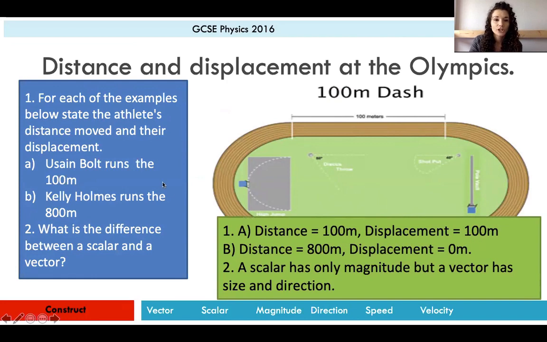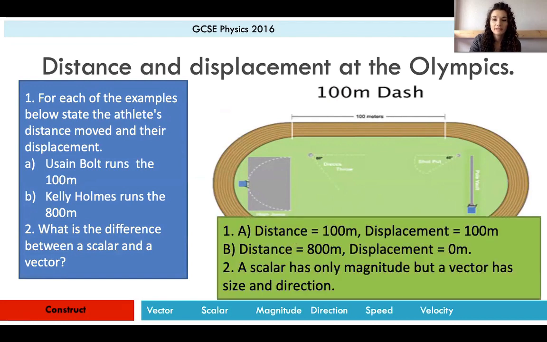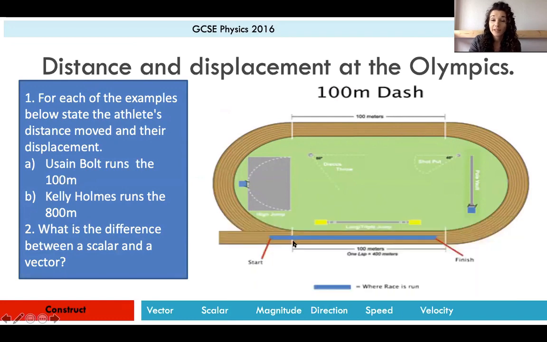For Kelly Holmes, she is running the 800 metres. So remember, she started here, she ran all the way around the track, and she ended up back here at the start line. Okay, so when we look at her distance and her displacement, the distance she ran was 800 metres. So if you measured that out with a trundle wheel, she would have run 800 metres. However, her displacement is 0 because she would be standing in the exact same place that she started. Okay, so her displacement would be 0.